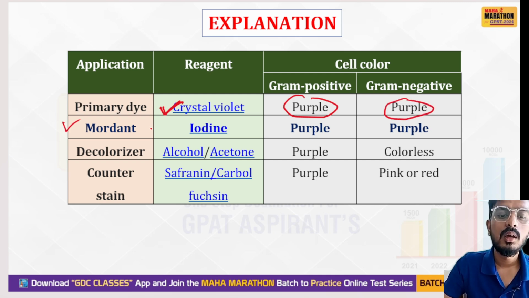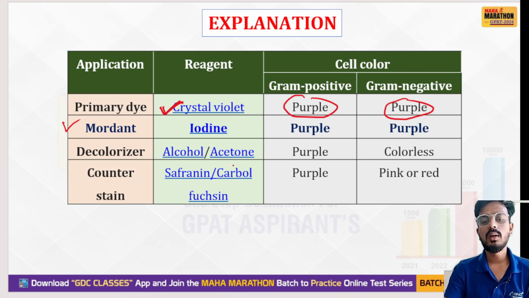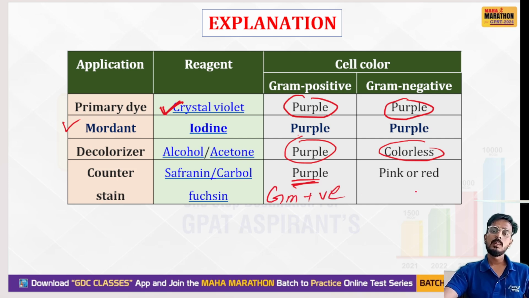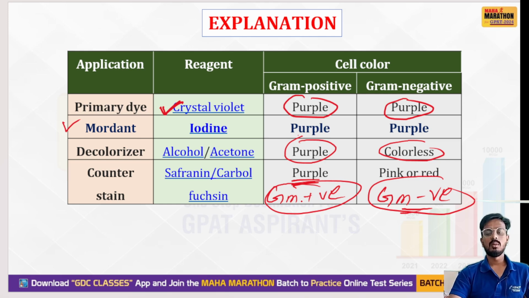The mordant is iodine, and both still show purple. The decolorizer is alcohol or acetone: gram positive stays purple, gram negative becomes colorless. The counterstain, safranin, is responsible for identification. If purple color is present, it is gram positive. If pink or red color is present, it will be gram negative. You have to remember this.